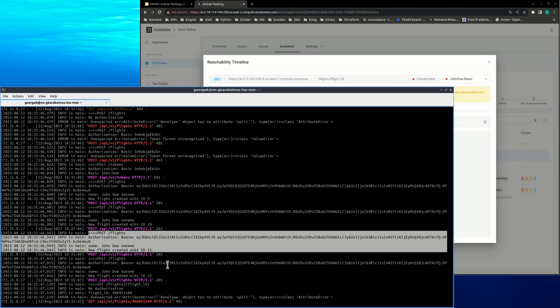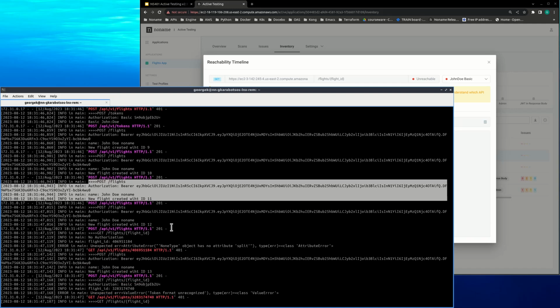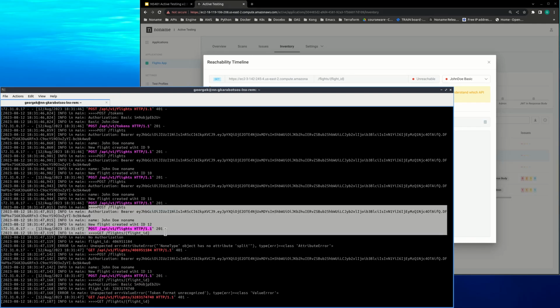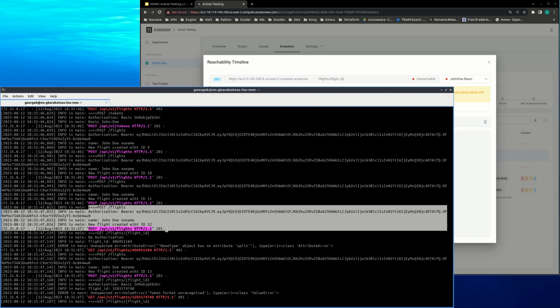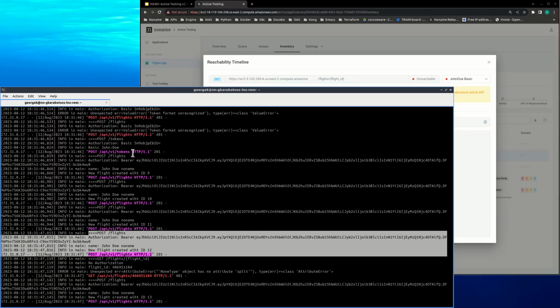There's a lot of things that happen under the hood that we don't really need to know, right? But your logs are going to expose them. Here's another one, 12. And now that you have this ID, now it's going to try to access the get flight. My suspicion is it needs to do all these different requests, and this is a suspicion I have, right? I wasn't being told by the team. It tries to use all these different requests because it tries to locate, okay, where's that ID? Where's that ID? I don't see it anywhere.